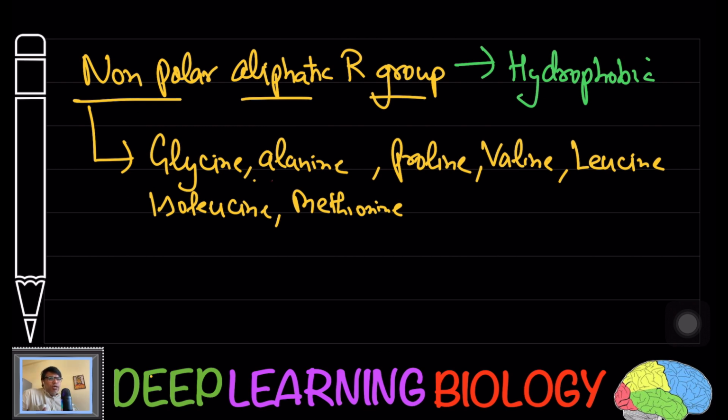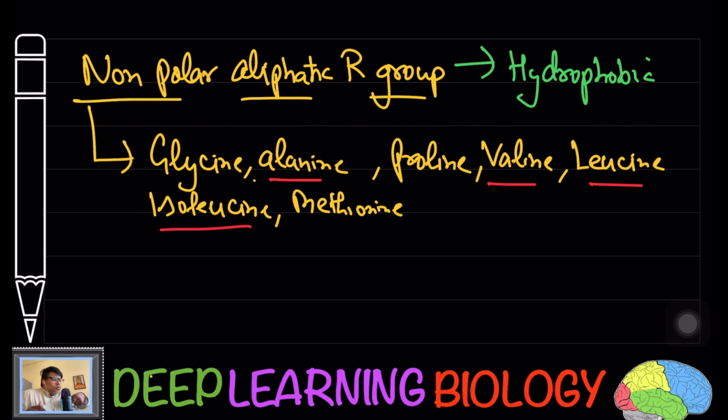Now try to see here. Here you see alanine, here you see valine, here leucine, and this one isoleucine. All these amino acids have a non-polar aliphatic R group. Let's suppose there is a protein present within the cell cytoplasm.